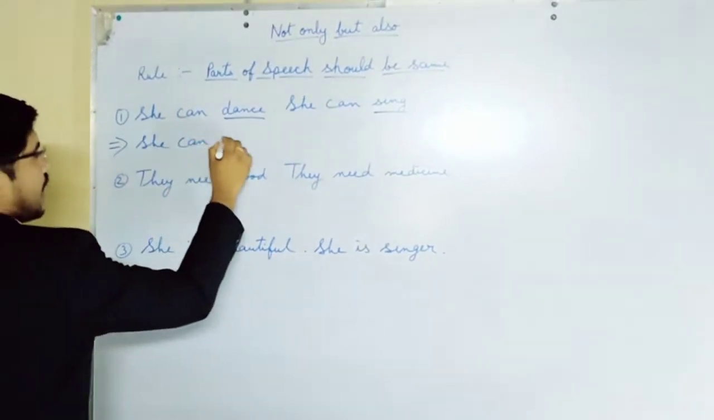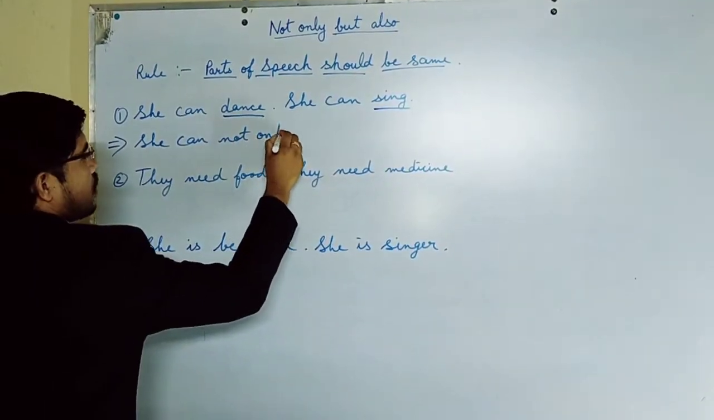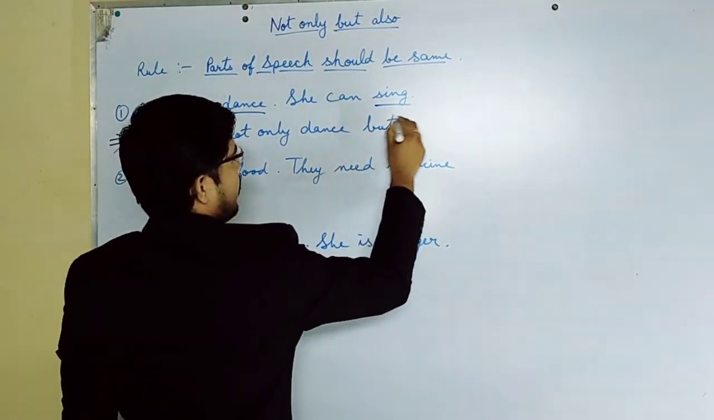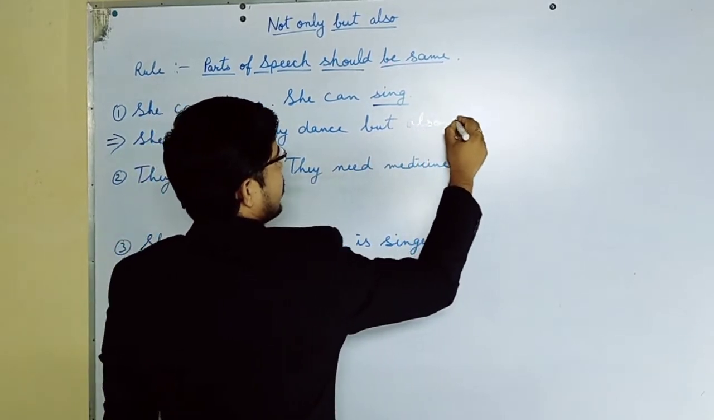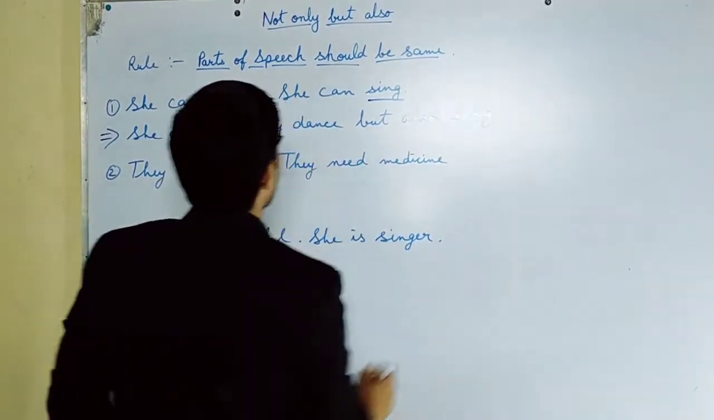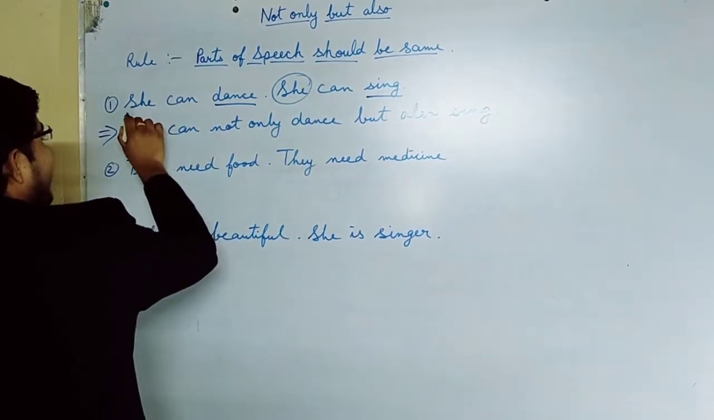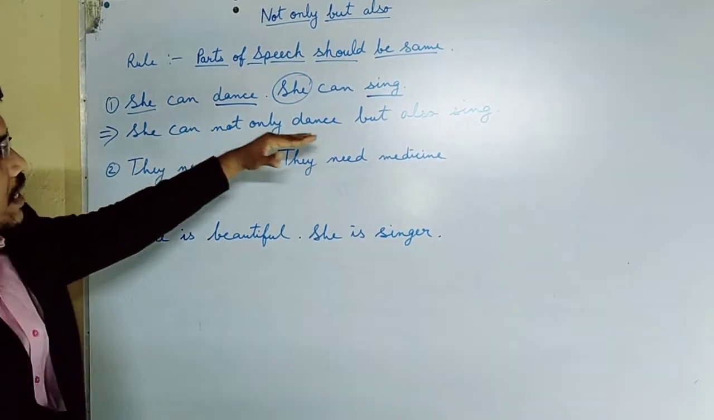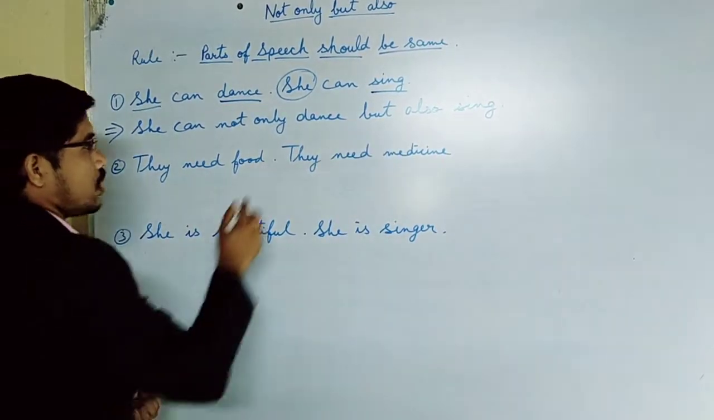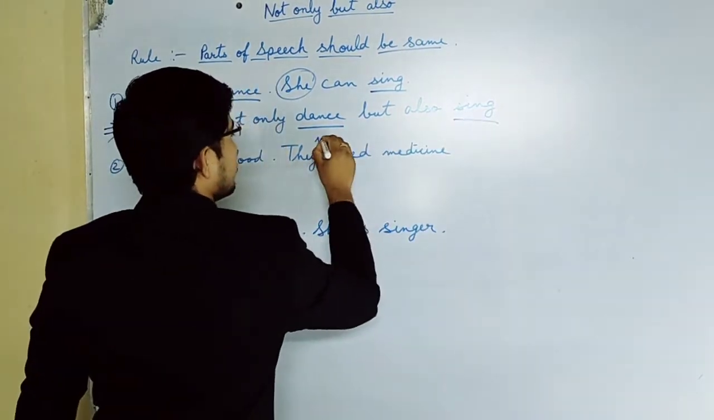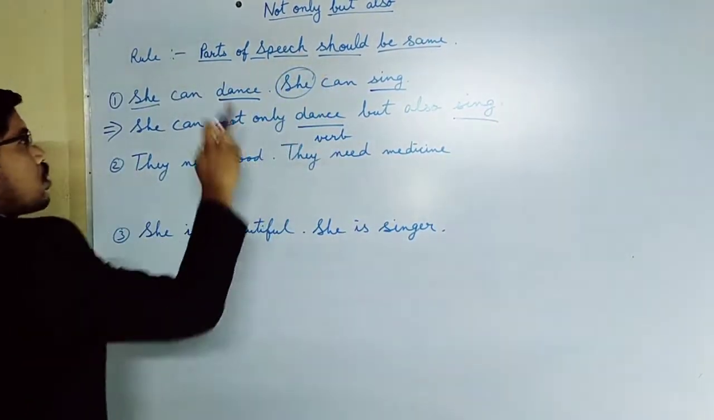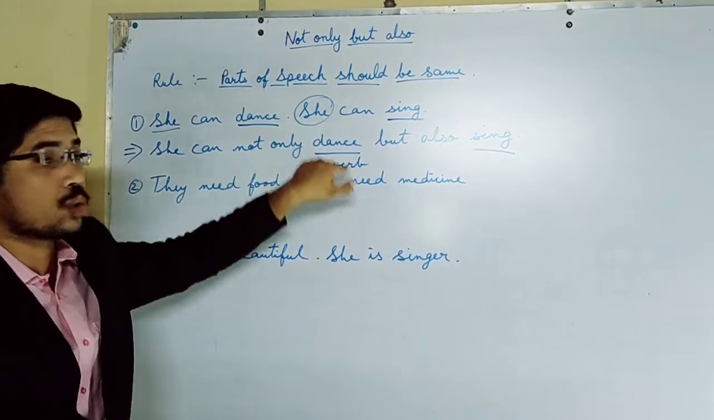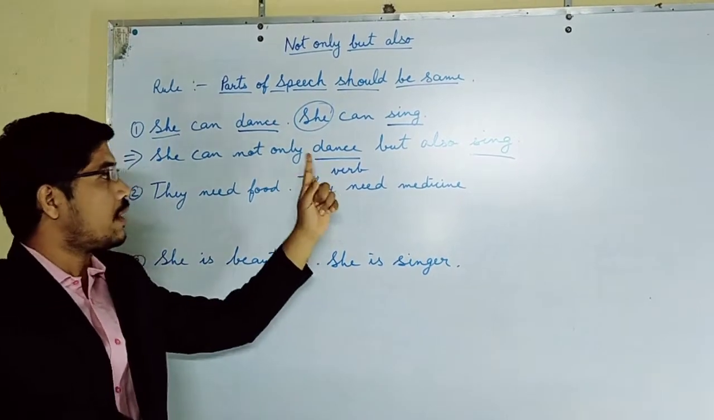She can not only dance but also sing. We skip this word because she and she is common, so we skip it. So the answer is: she can not only dance but also sing, and both the parts of speech are verbs. This is the most important rule. Many of you might be solving this type of question but don't know this rule. So from next time onwards, solve according to the rule.